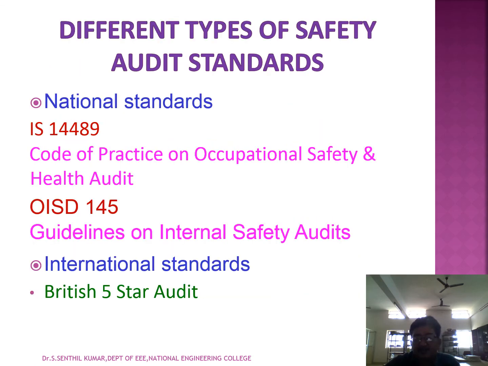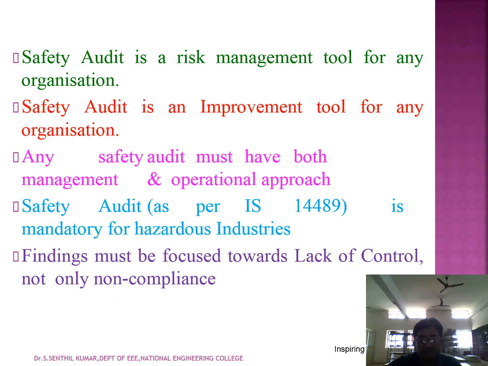And the different types of safety auditing standards are: one is the national standard. For safety auditing, we are using national standards, so IS 14489. This code is used for the practice on occupational safety and health audit. The next one is OISD 145, the guidelines for internal safety audit. And for international standard audits, we are using the British 5-star audit.